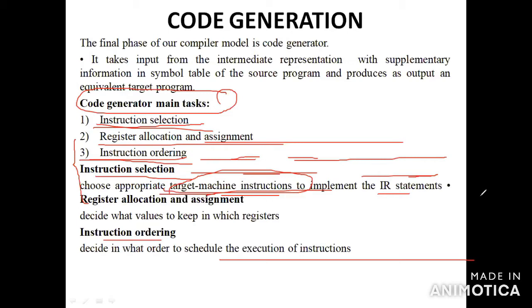The main tasks of the code generator: the first one is instruction selection. You have to choose the target machine instructions to implement the intermediate representation statements. Second, you have to decide what value to keep in which registers. Third, you have to decide in what order to schedule the execution of instructions. So this is the code generator.